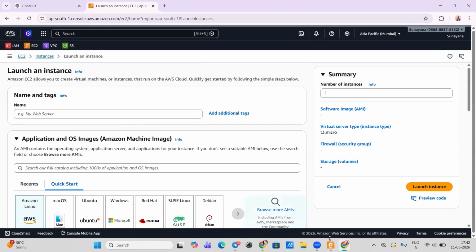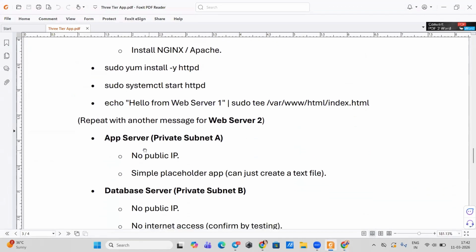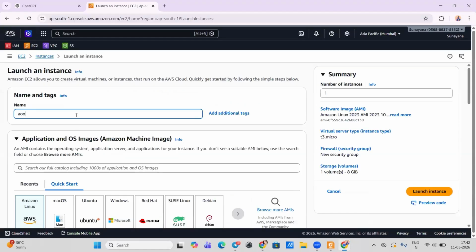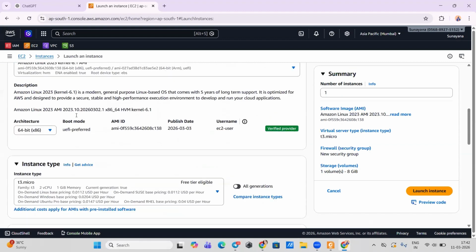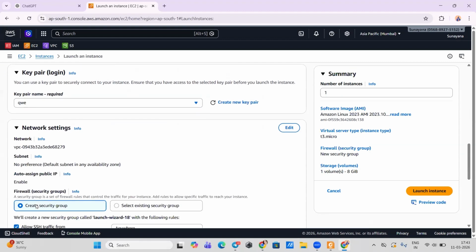Create another instance. Its name would be app server, another would be database server. Okay. Keep it as it is, select key pair.